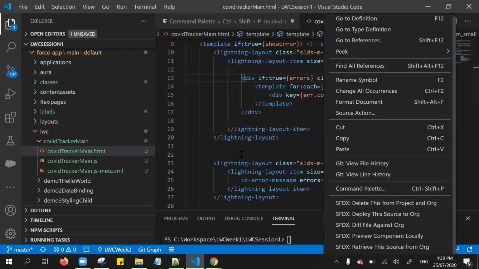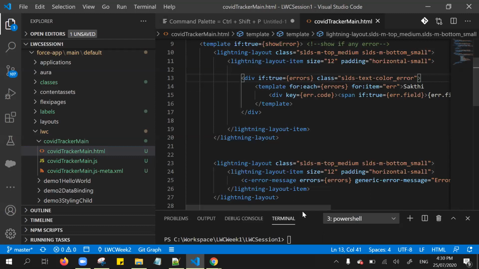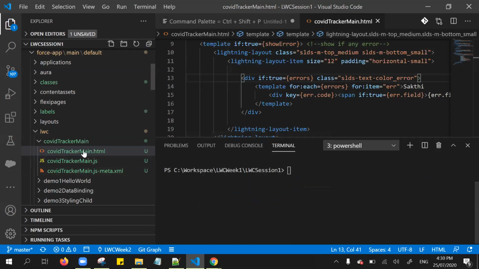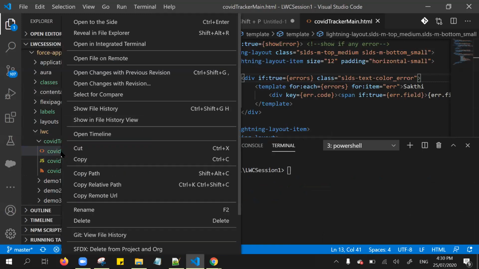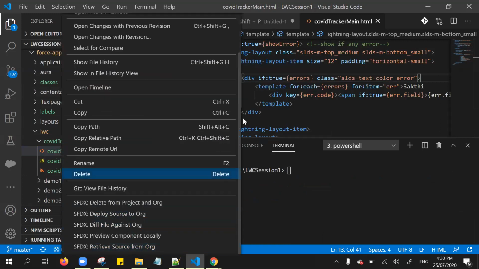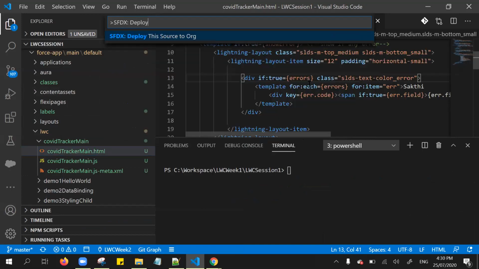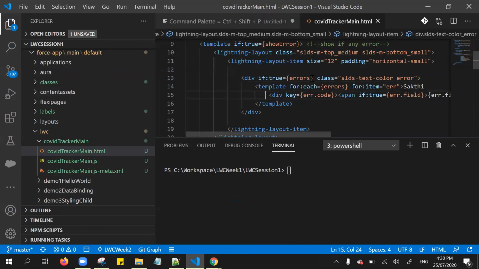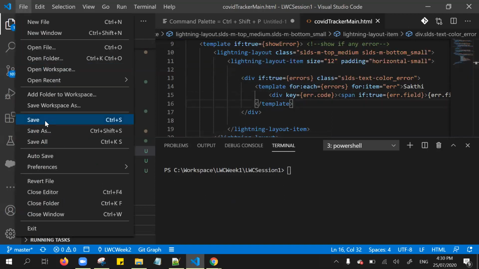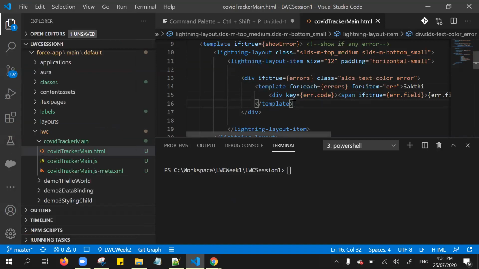SFDX: Deploy This Source to Org, or I need to manually use the SFDX command from the terminal, or go to the Explorer to deploy, right? Or from Control Shift P, I need to use Deploy This Source to Org, right? If you find that difficult, whenever I click save, Control S, or save using the file menu, if I want to deploy automatically from our local project directory to the Salesforce server, yes, that is also doable.